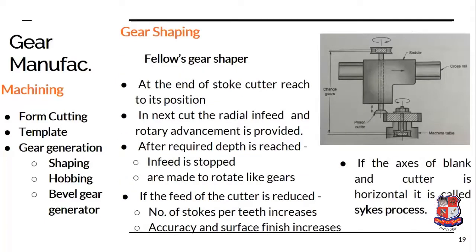Now, the gear shaping operation which we have discussed is the Fellows gear shaper, where the cutter axis as well as the blank axis is vertical. That is, the reciprocating motion of the cutter is also in a vertical direction, and therefore it is known as a Fellows gear shaper. If the complete setup is such that the cutter is reciprocated in a horizontal direction as well as the blank axis is horizontal, then it is known as a Sykes process. So this is a gear shaping operation with the help of the pinion.